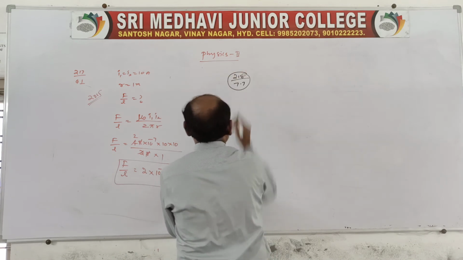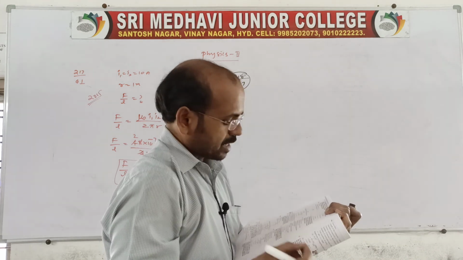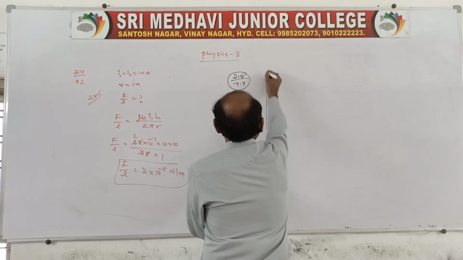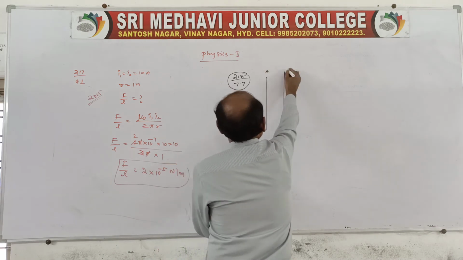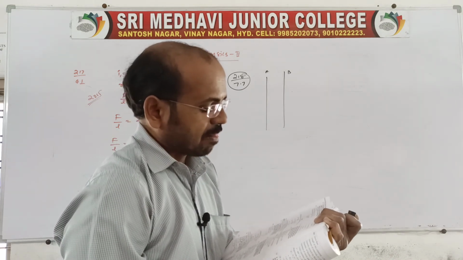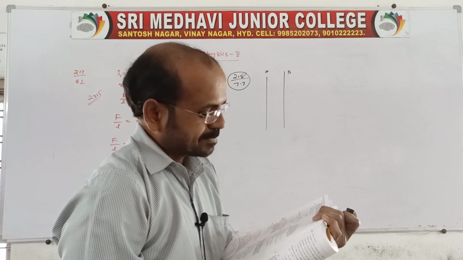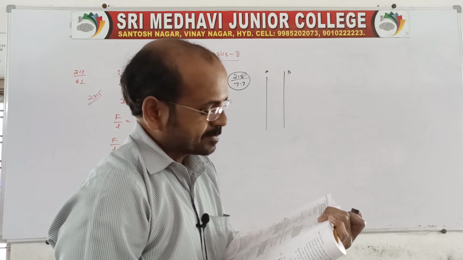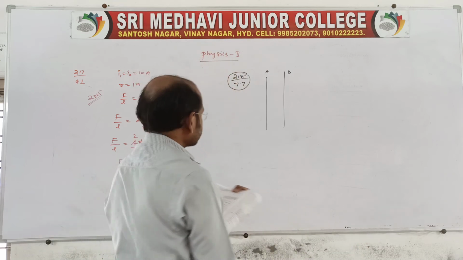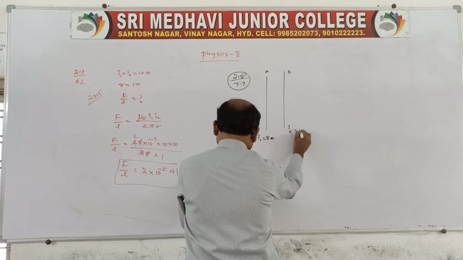So the question is, two long parallel straight wires, A and B, are given, which are parallel and straight. The currents are given as I1 is equal to 8 ampere, I2 is 5 ampere.